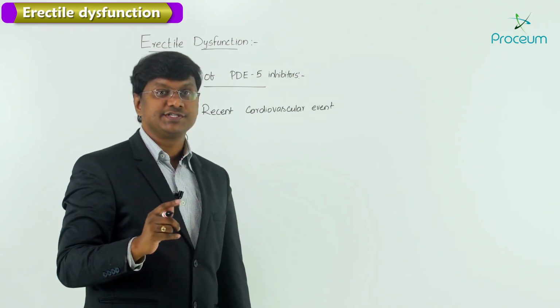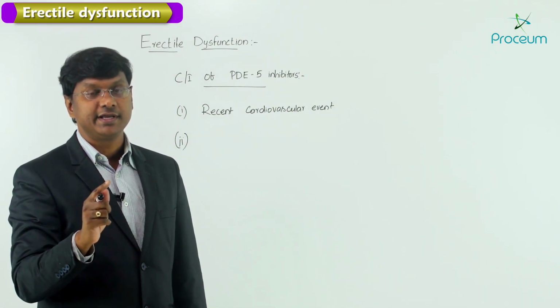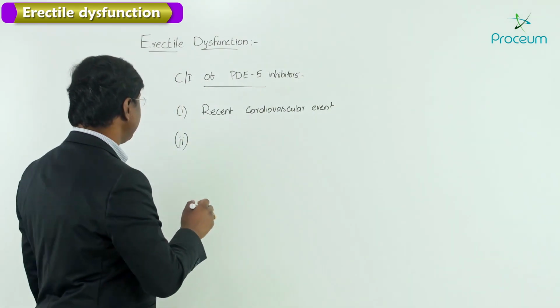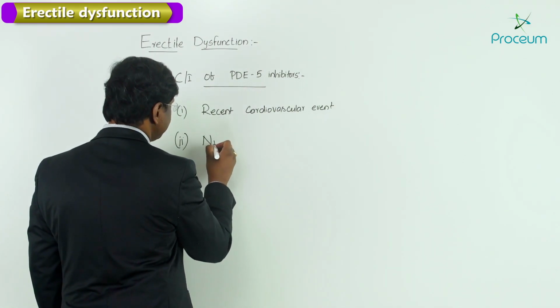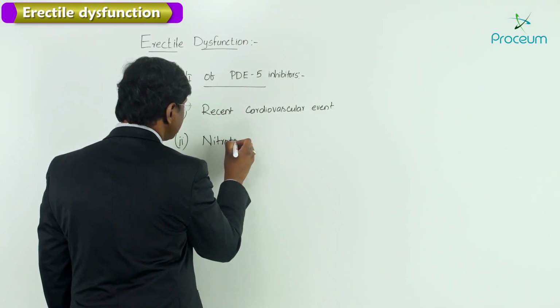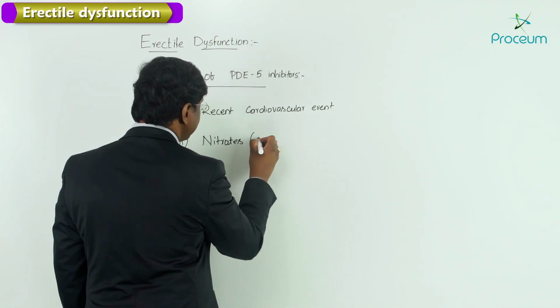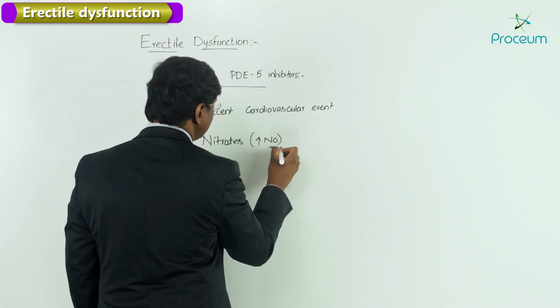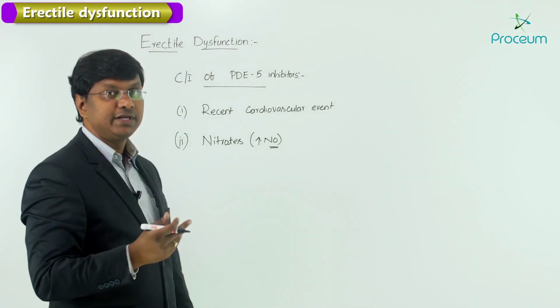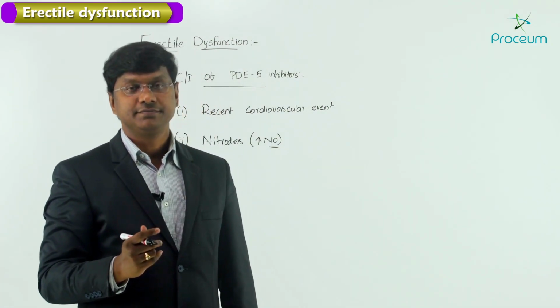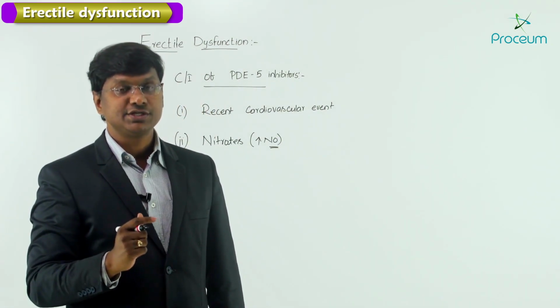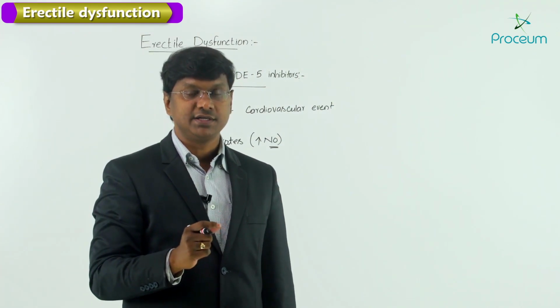And these phosphodiesterase inhibitors should also be contraindicated if the individual has taken nitrates, because even nitrates will increase the nitric oxide levels, right? And further it will increase the cyclic GMP, which will cause relaxation of the smooth muscle within the arteries and arterioles.